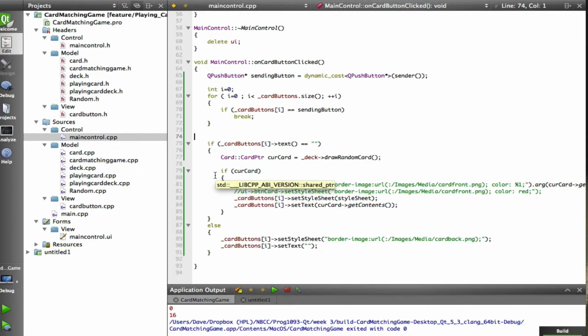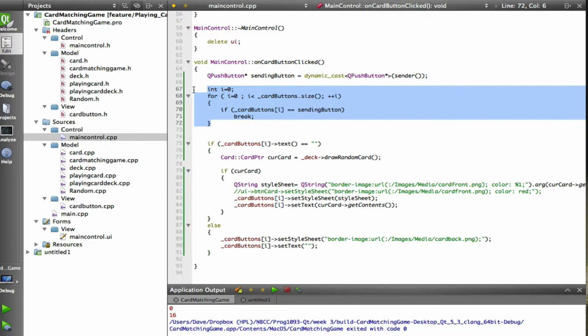But your homework was, I suggested, rather than finding the index this way, as an exercise to see how to use derived classes from the Qt widgets and get more comfortable with inheritance, to create a CardButton object which extends the QPushButton object and adds an index value to it.